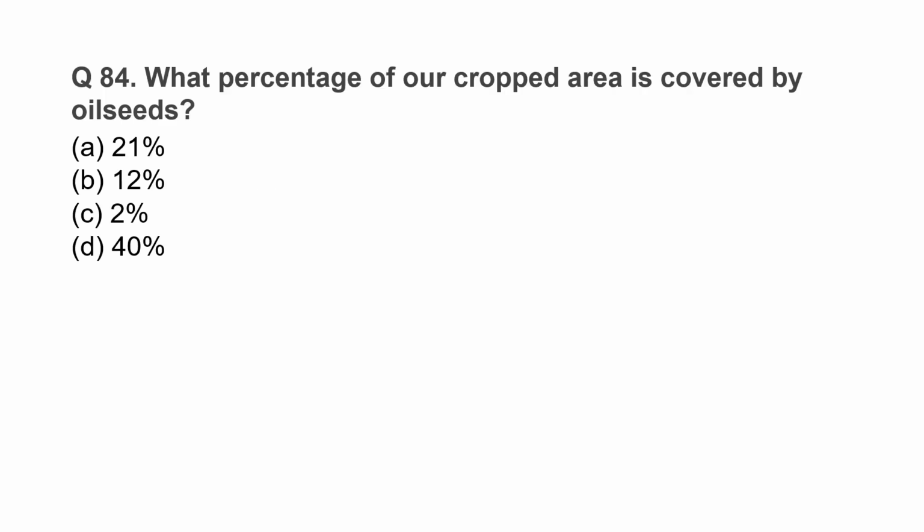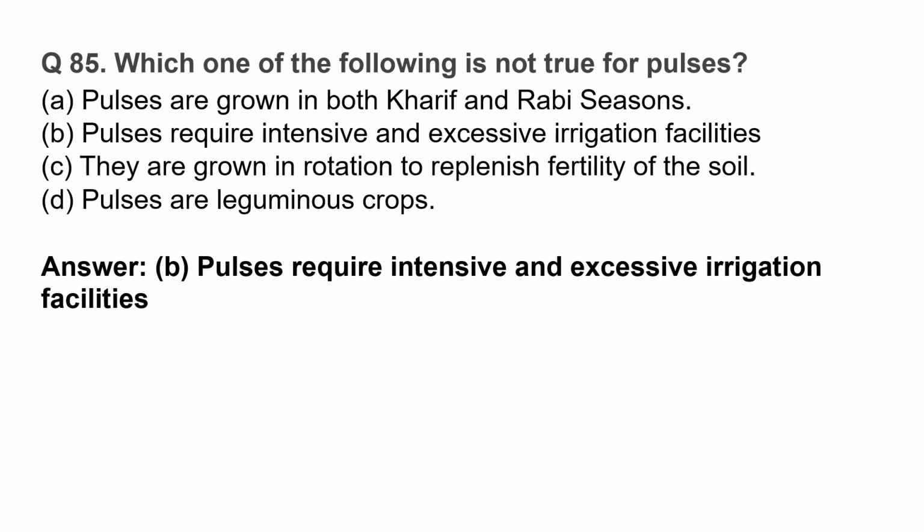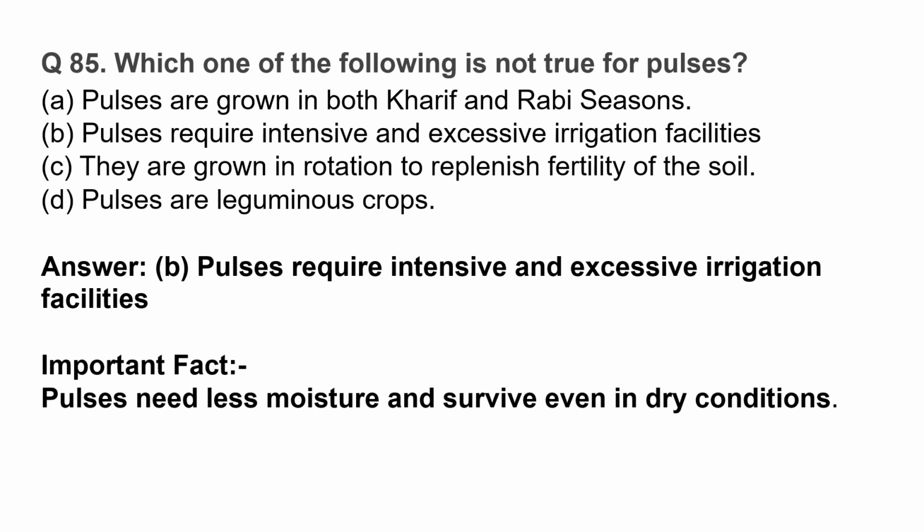What percentage of our cropped area is covered by oilseeds? The correct option is option B, 12%. Which one of the following is not true for pulses? Pulses require intensive and excessive irrigation facilities. Pulses need less moisture and survive even in dry conditions.